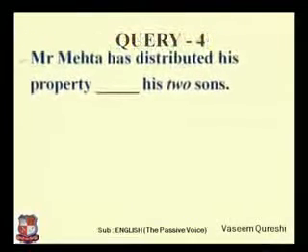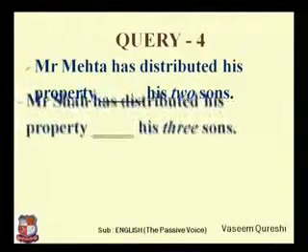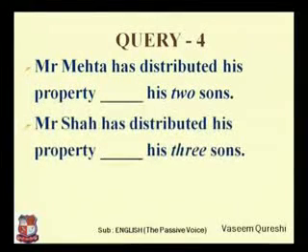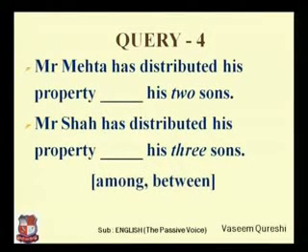Query number 4. Mr. Mehta has distributed his property blank his two sons. Two is slant. Just to give you more idea. Mr. Shah has distributed his property blank his three sons. And the options are among and between.